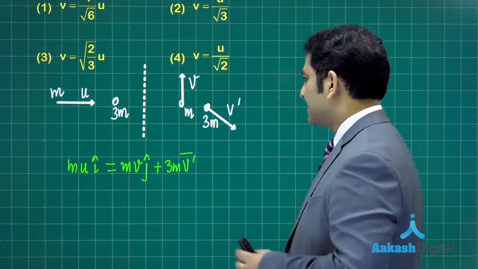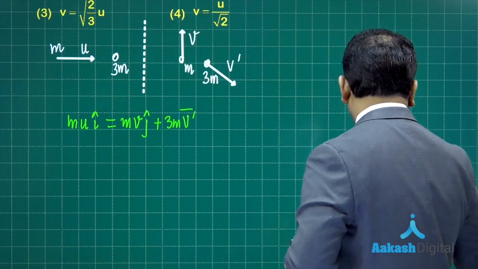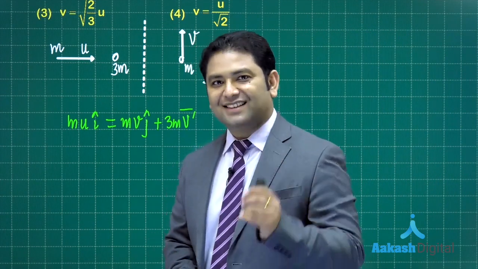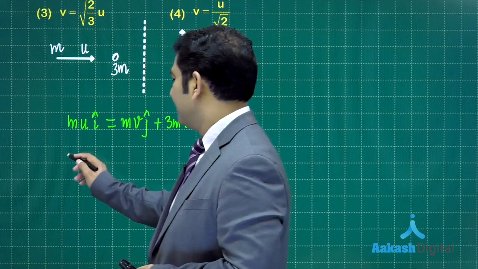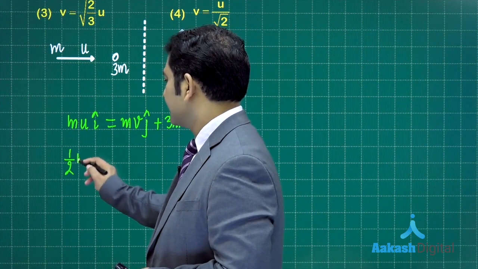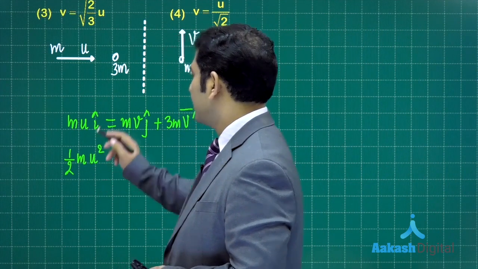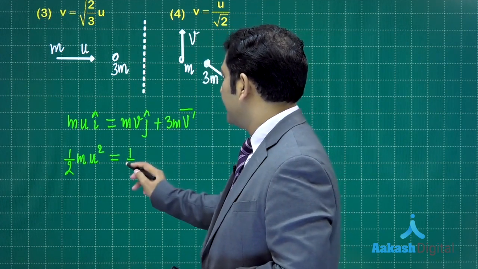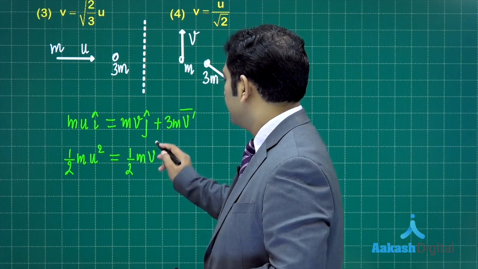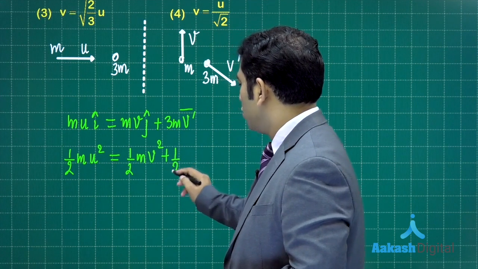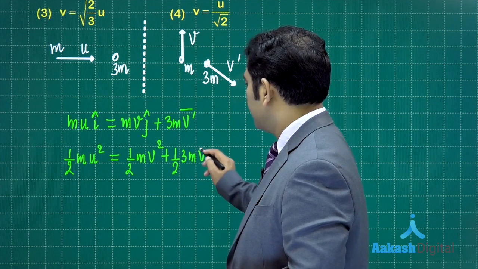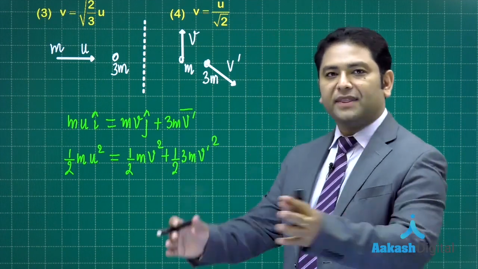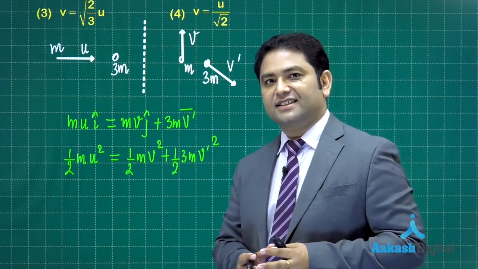Now, the second equation: remember, the collision is elastic, and if it is elastic, the kinetic energy has to be conserved. So half m u square, since the initial kinetic energy of 3m is 0, equals half m v square plus half 3m v dash square. That's how we have equated the initial and final kinetic energy.